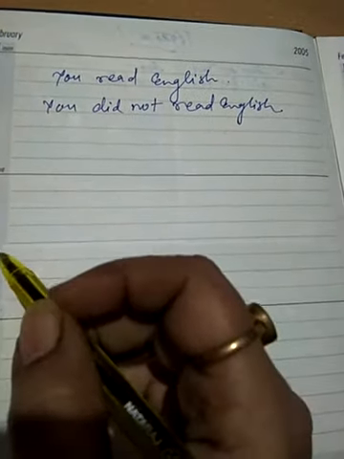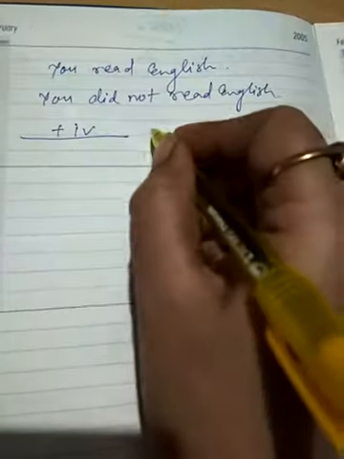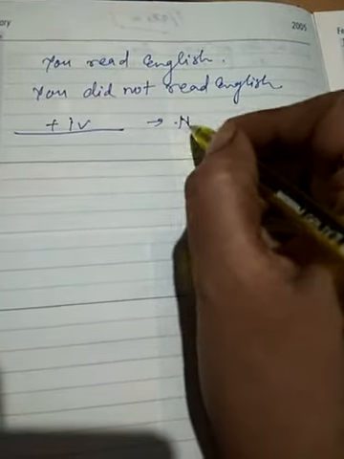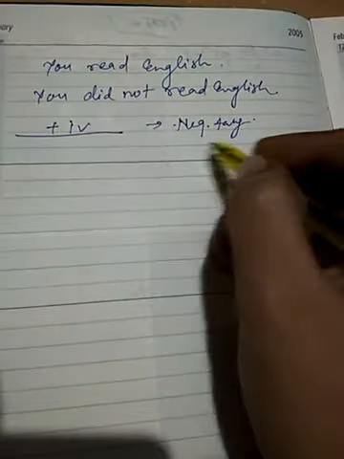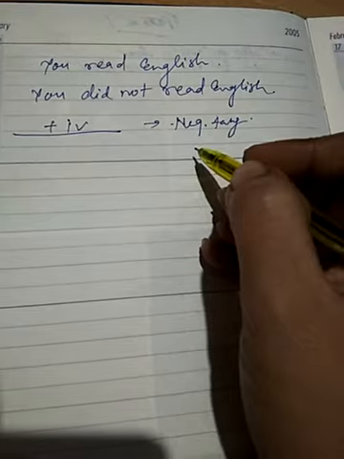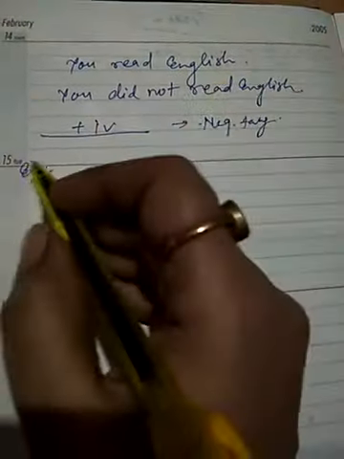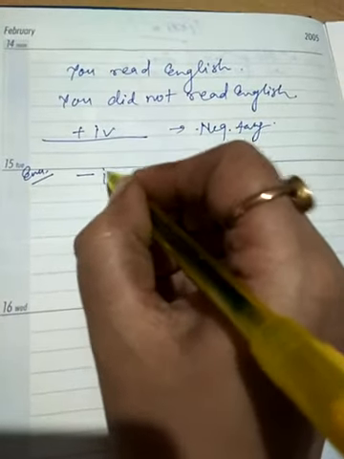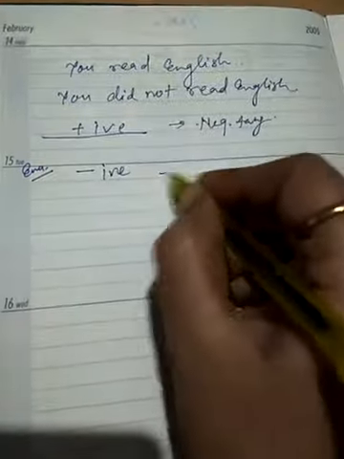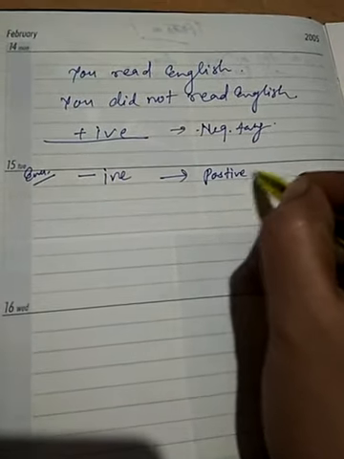Now look at its formula. Any statement that is positive, we make a negative question tag. And when the statement is negative, we make a positive tag.